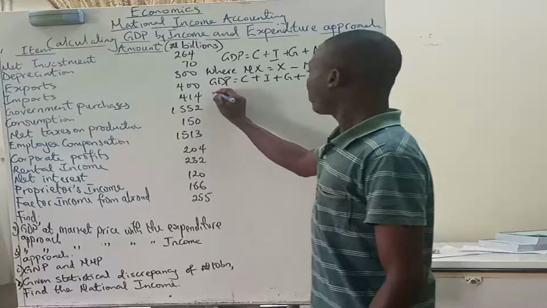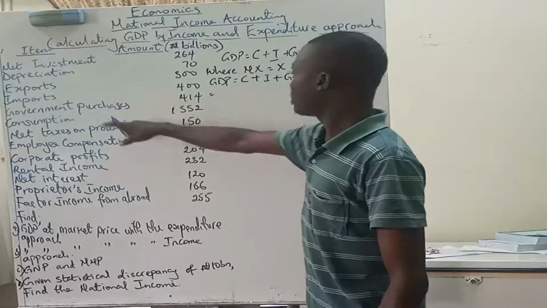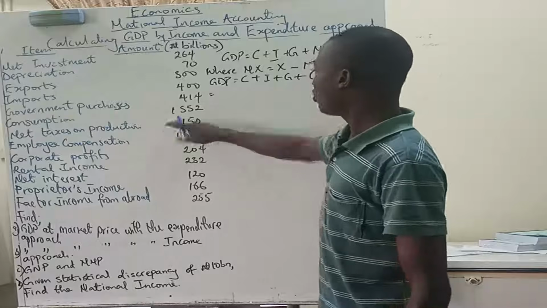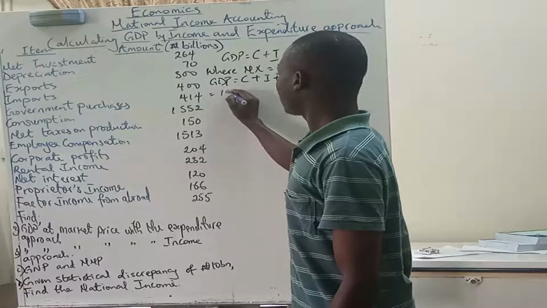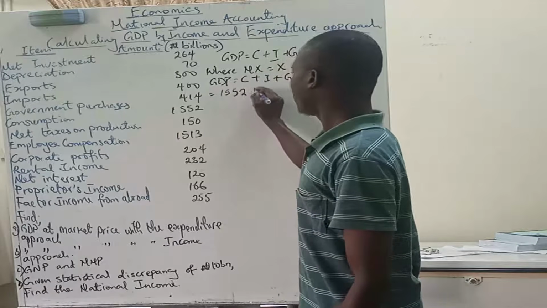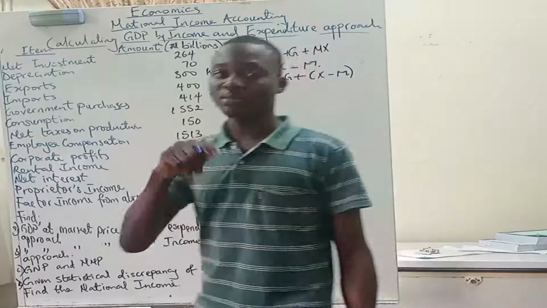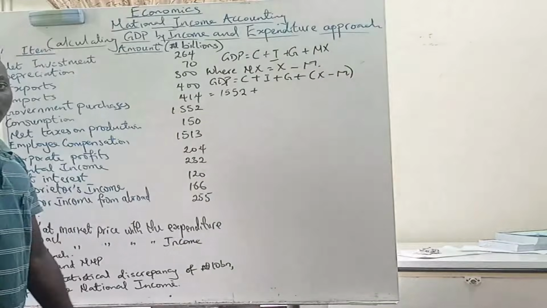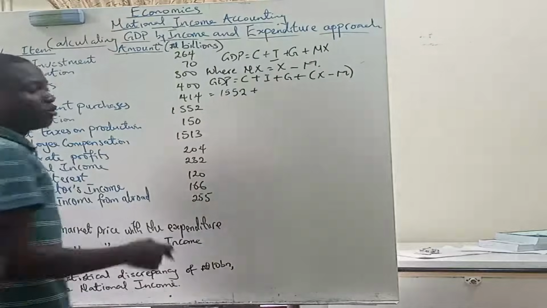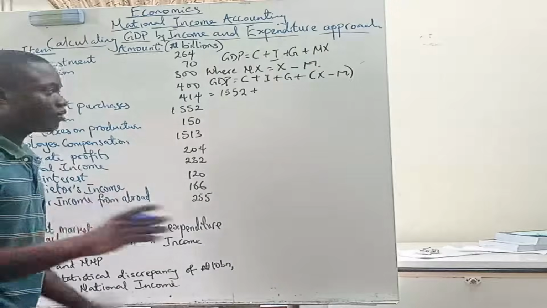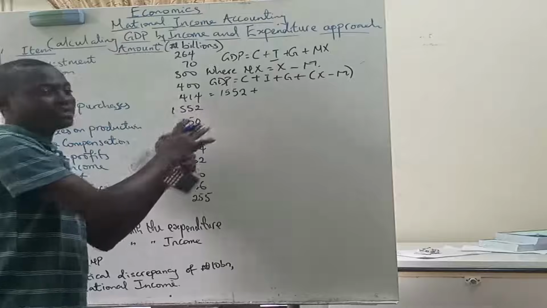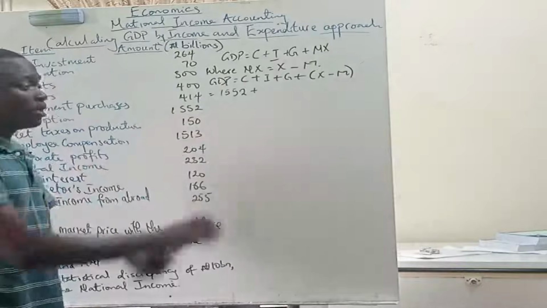Anyway, from the table we have consumption to be 1552. Now one thing I must mention, which I have mentioned in earlier videos, is that consumption is the biggest component of the GDP. If you don't know, investment is the most volatile component of the GDP, which means it changes pretty fast. It changes the fastest among all of these items. So that's what I mean.